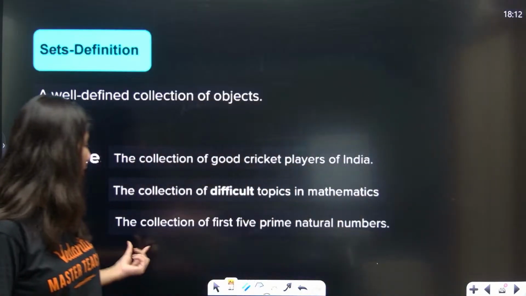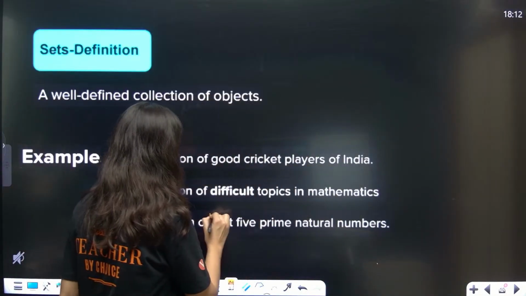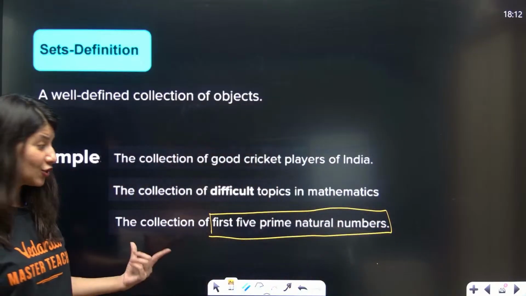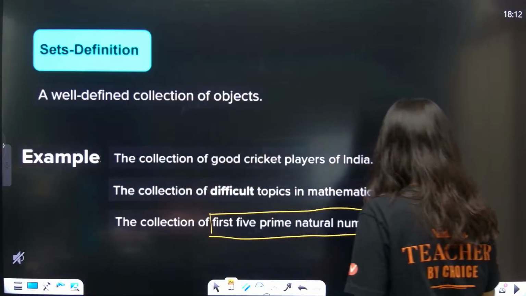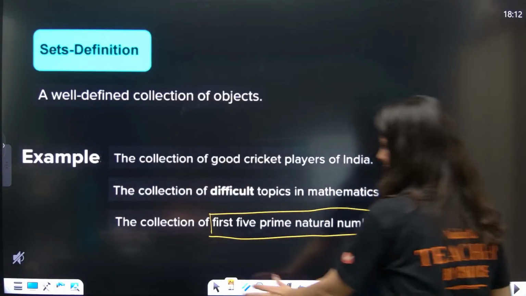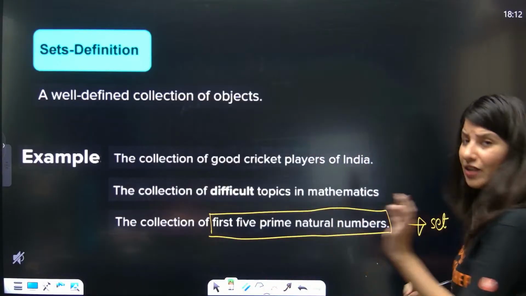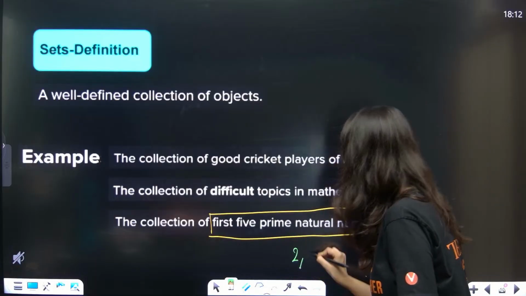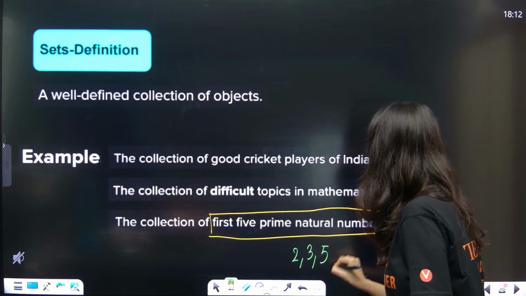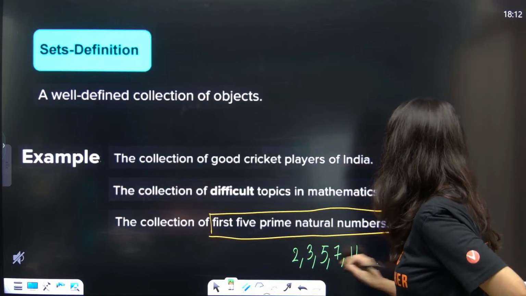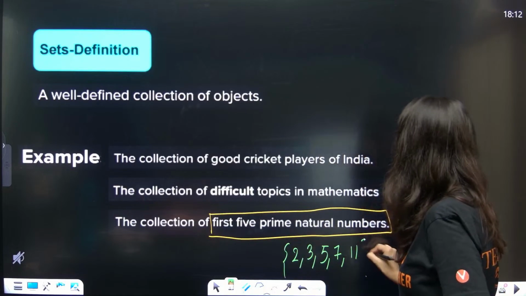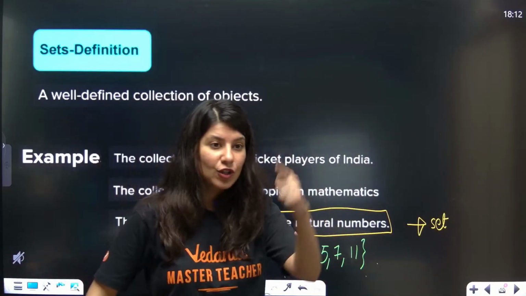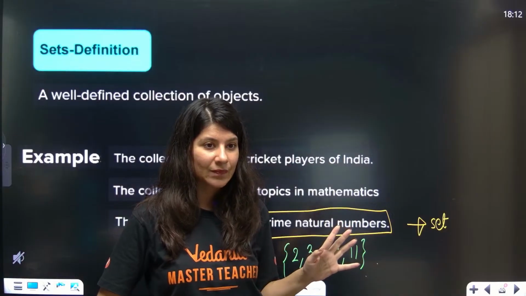Now let's talk about the third one, the collection of first 5 prime natural numbers. This is definitely a set, because the first prime number is 2, then 3, then 5, then 7, and then 11. So this is a set, correct? For me also this is the same, for you also this is the same.